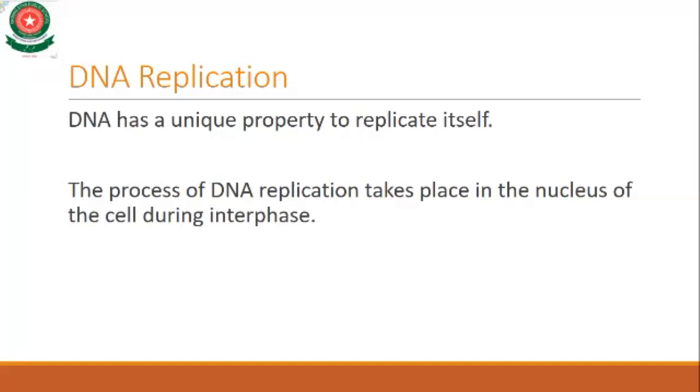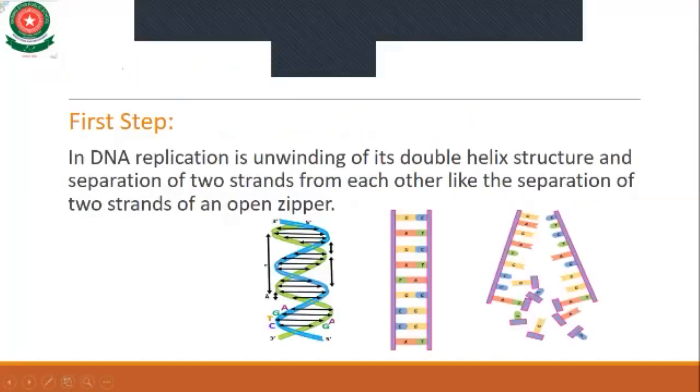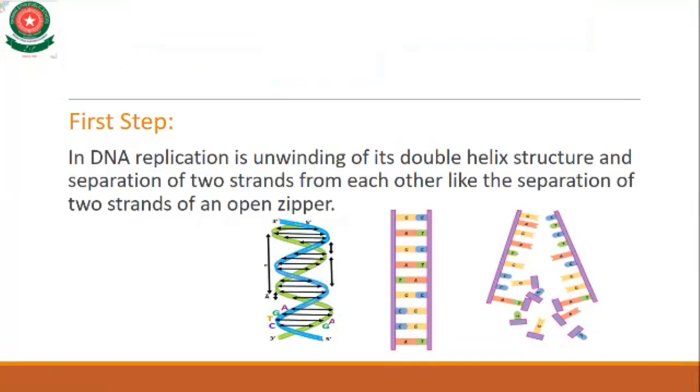There are two processes in which DNA replicates. How does DNA replicate? The first step of DNA replication is unwinding. As you know about DNA, there are two strands linked with each other like a ladder.